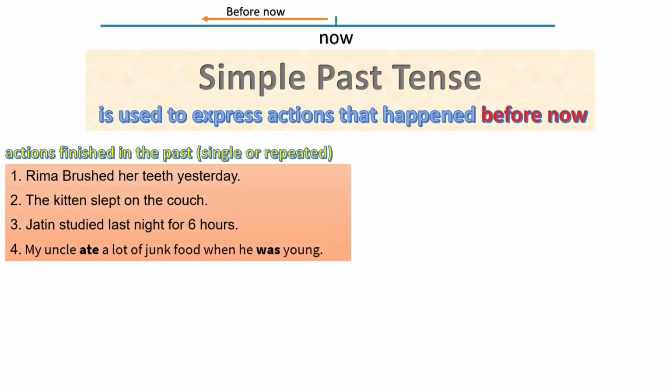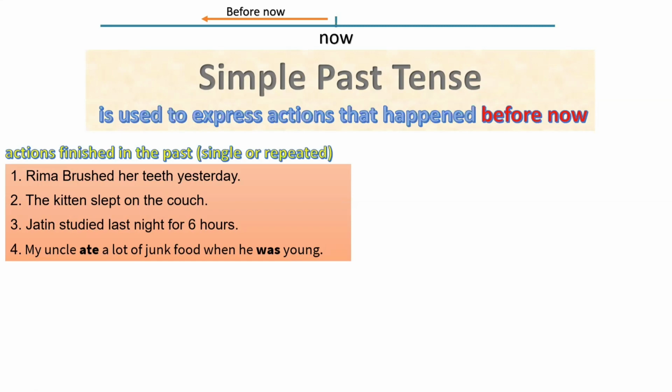First of all, in the first three examples, you can see these are simple examples showing a single action. Like Rima brushed her teeth, the kitten slept on the couch, Jatin studied last night for 6 hours. So these are single actions which happened before now. But how is this different from repeated? In this last example, it will be clear to you.